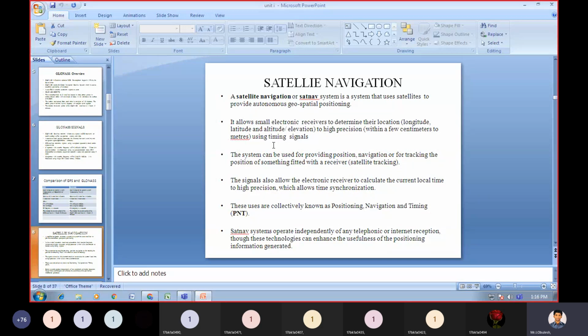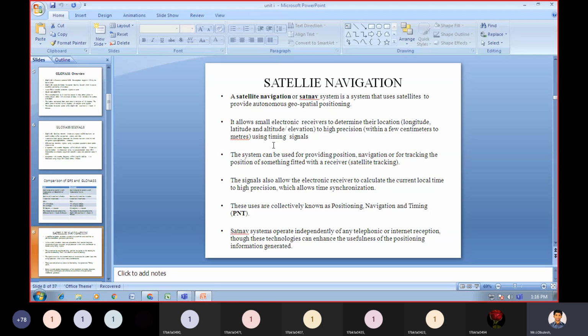It allows small electronic receivers to determine their location, both longitude, latitude, and altitude or elevation, to high precision.